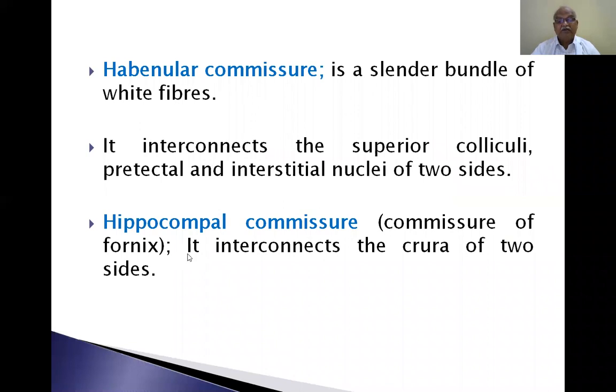Hippocampal commission of fornix. It interconnects the crura of two sides. So, there are two nuclei, habenular nuclei, on either side. These two are connected by means of habenular commission. Hippocampal commission of fornix interconnects the crura of two sides.